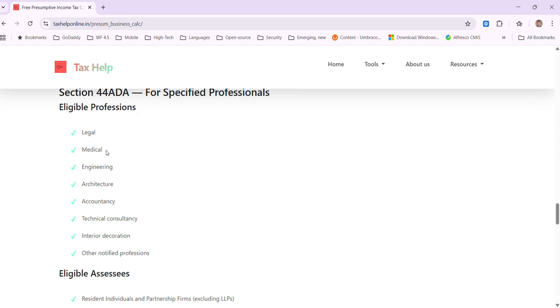So legal means lawyers, and medical means doctors, engineers, architects, accountants, and technical consultancy, such as providing knowledge on certain chemicals, or helping someone to complete their project plans and so on. That comes under technical consultancy. Interior decoration is another allied field, and other notified professions which the income tax department notifies from time to time.